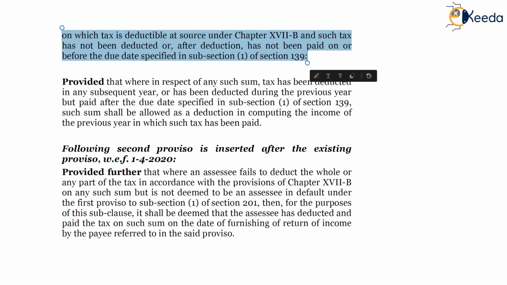So several elements: taxes were deductible, are not deducted, or if deducted are not paid by the SSC before filing of return of income. So as we have discussed earlier, taxes should be deducted and paid for eligibility for deduction.